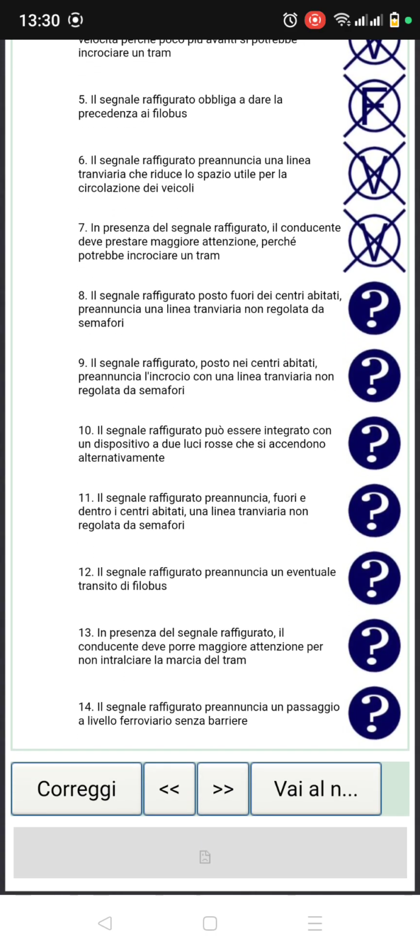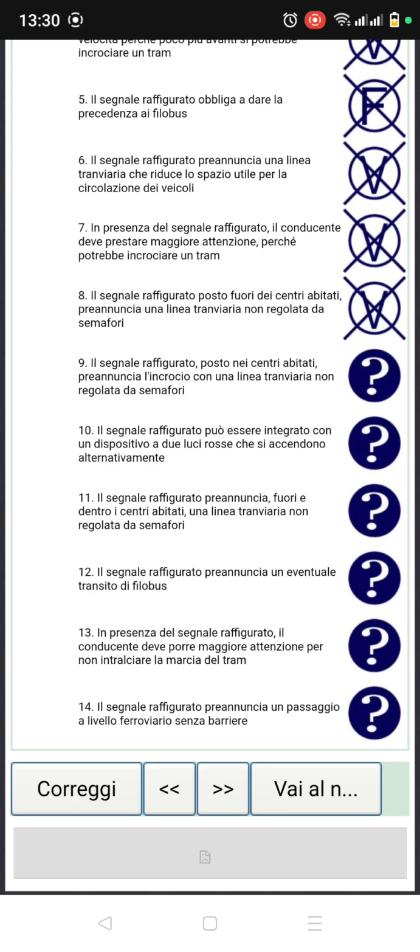Wait, let me look at this number 8 well because il segnale raffigurato posto fuori dai centri abitati pronuncia una linea tranviaria non regolata da semaforo. Yes, it's true. It's true because this signal, you can find this very signal inside the city or outside the city, so it is true. And this very tram crossing is not regulated by a traffic light, and it's true.